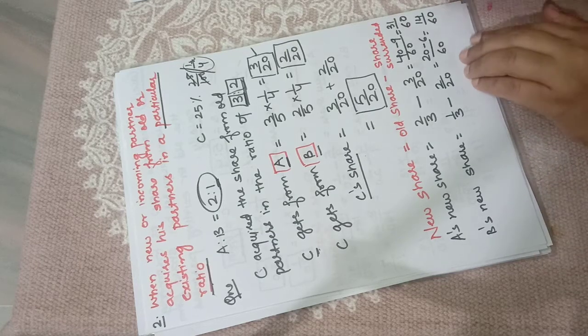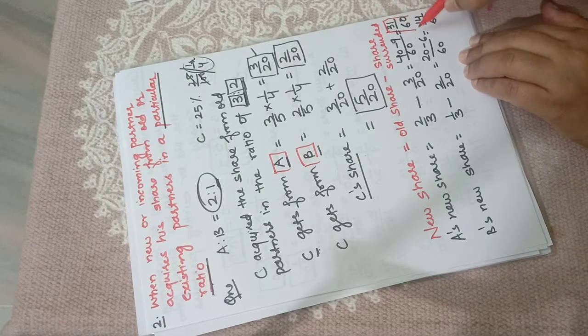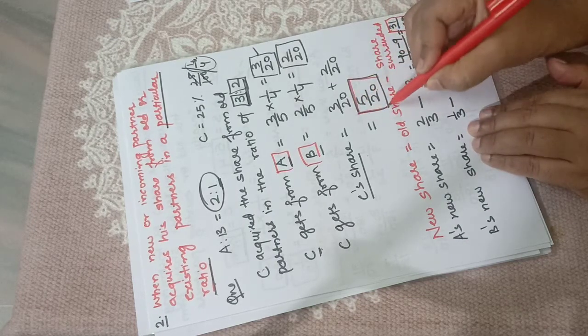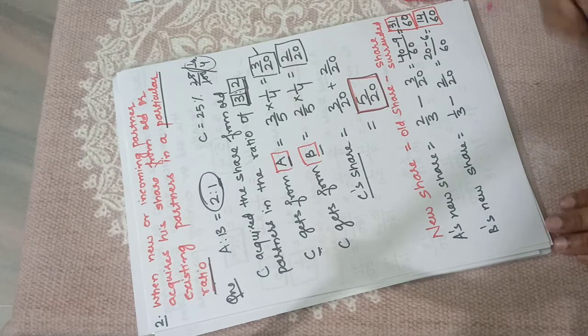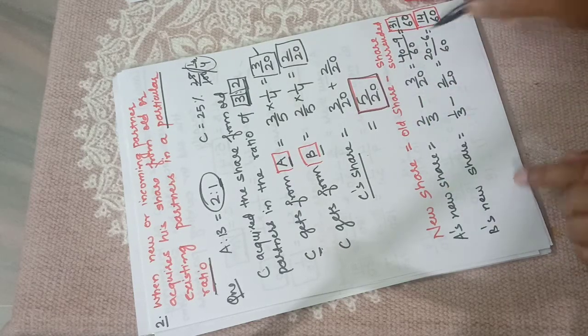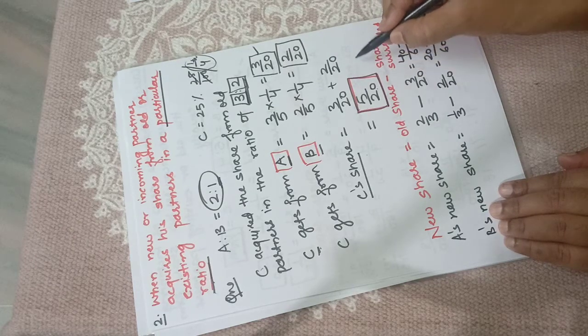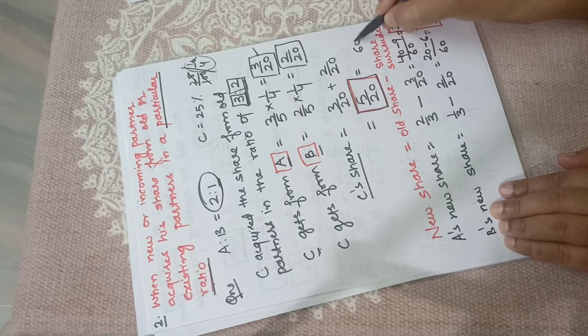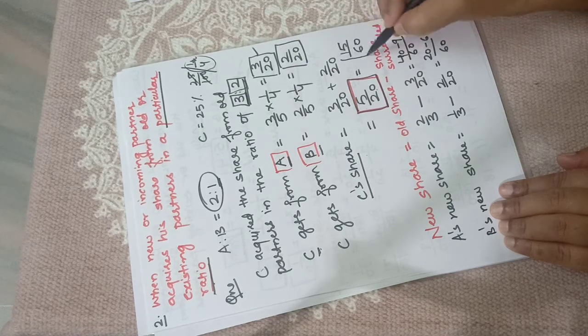So A's new share is 31/60, B's new share is 14/60, and C's share which we have calculated is 5/20. So 20 is the denominator, you have to equalize it. If you multiply by 3, it will become 15/60.